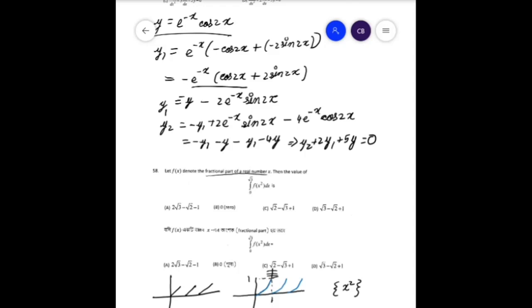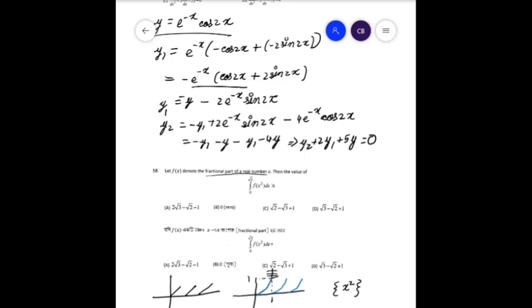From 0 to 1 it is integral x square dx. From 1 to root 2 it is integral x minus 1 whole square dx, and from root 2 to root 3 it is integral x minus 2 whole square dx.